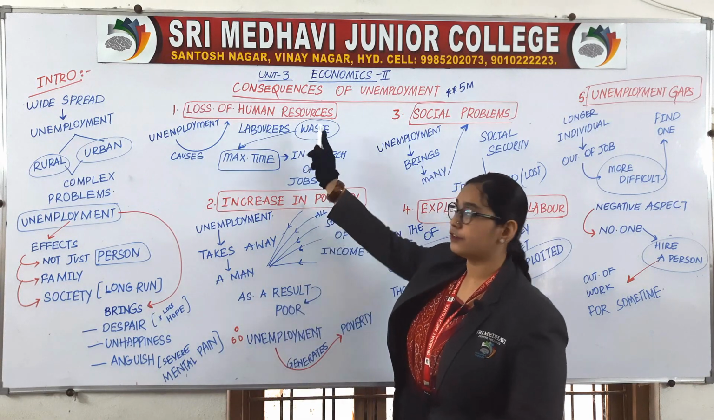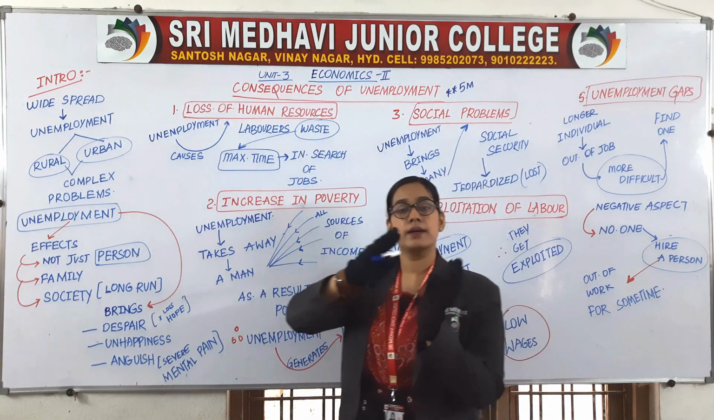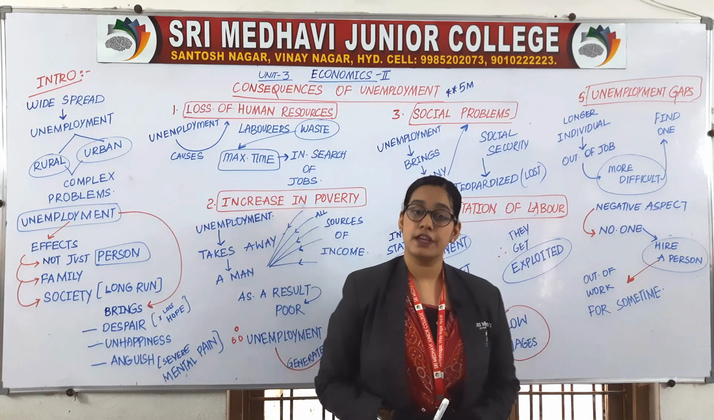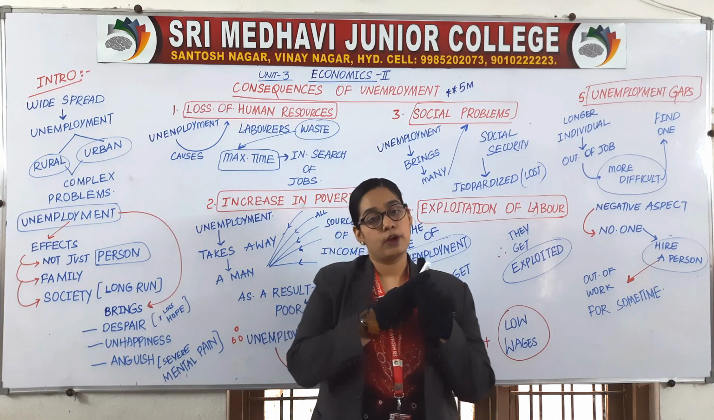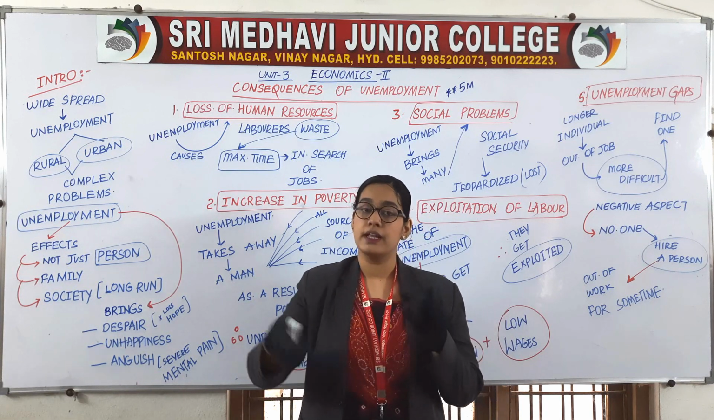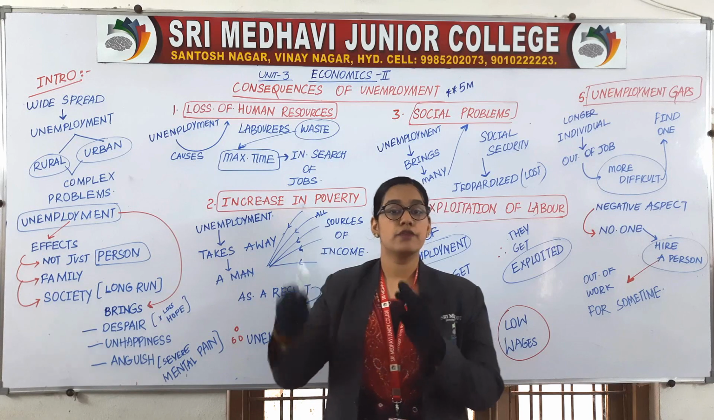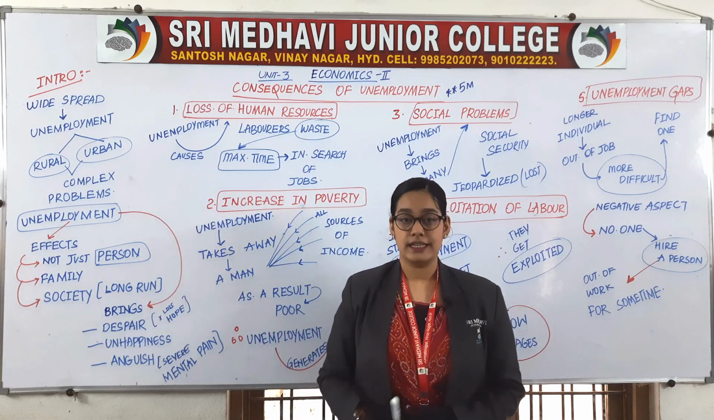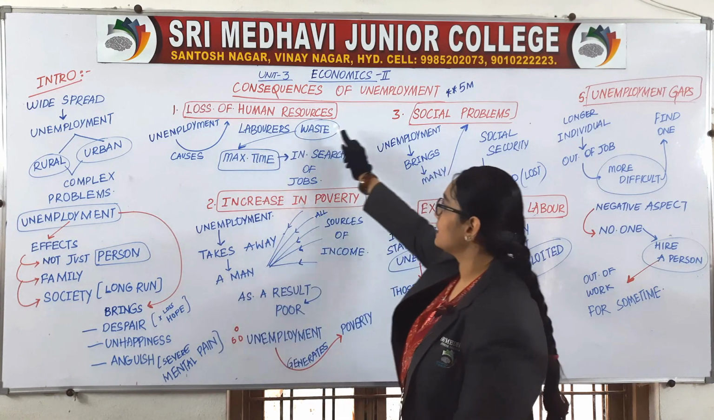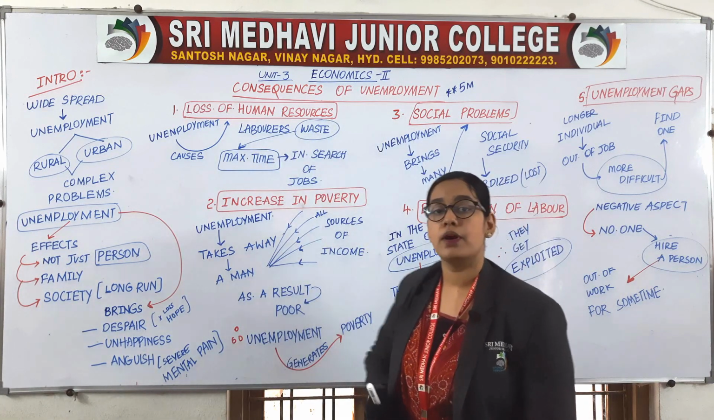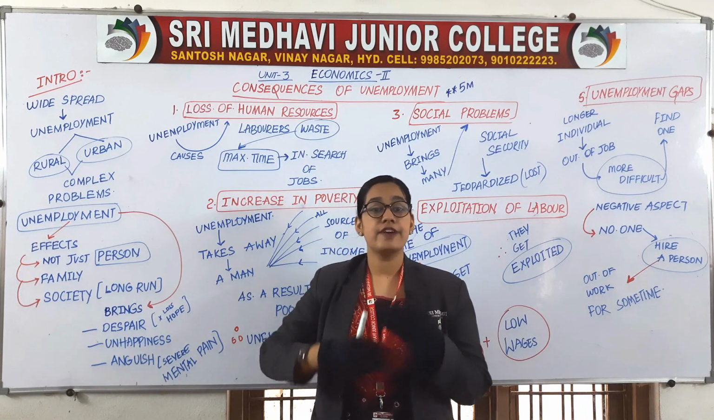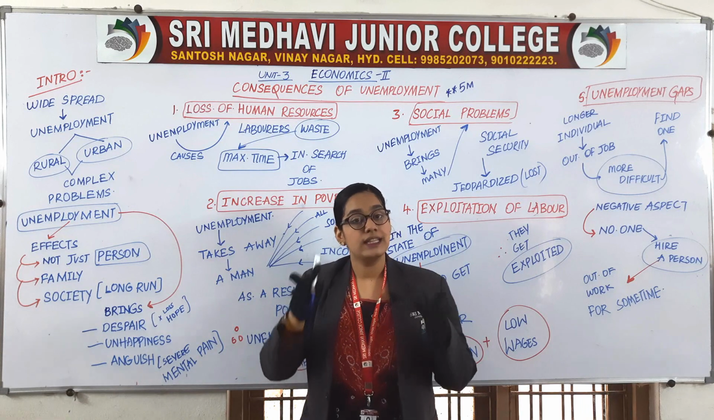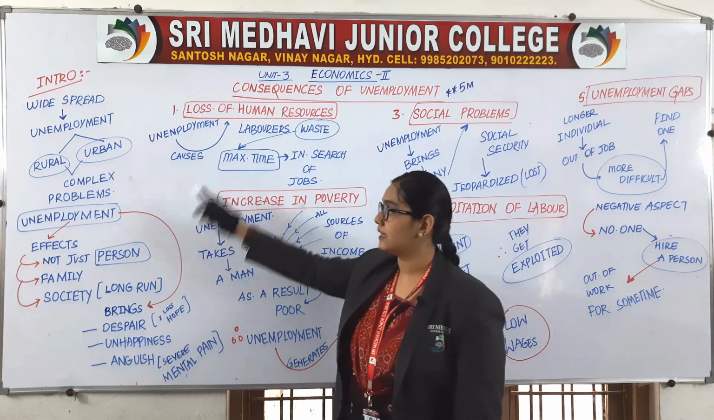Today's topic is from unit number 3, that is national income, poverty and unemployment. In the last classes, we have discussed causes of unemployment and measures of unemployment. Then we have discussed causes of poverty and measures to reduce poverty in India. So this topic is consequences of unemployment, means what are the effects of unemployment on the country. Let us see the introduction.